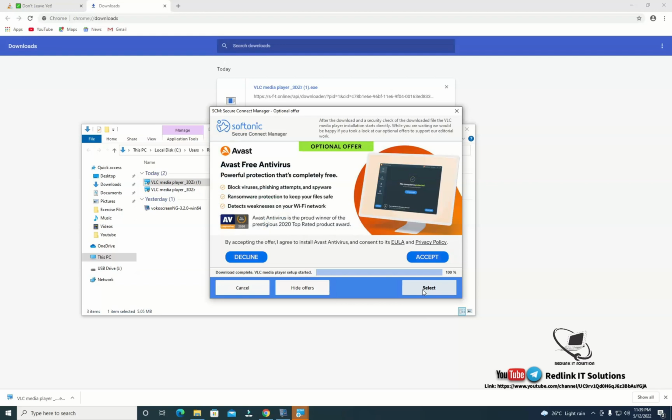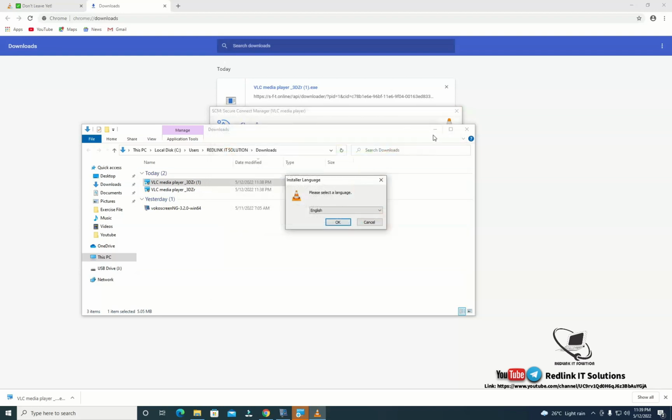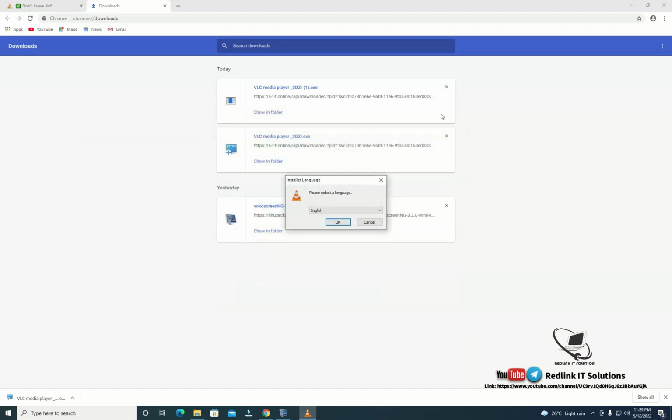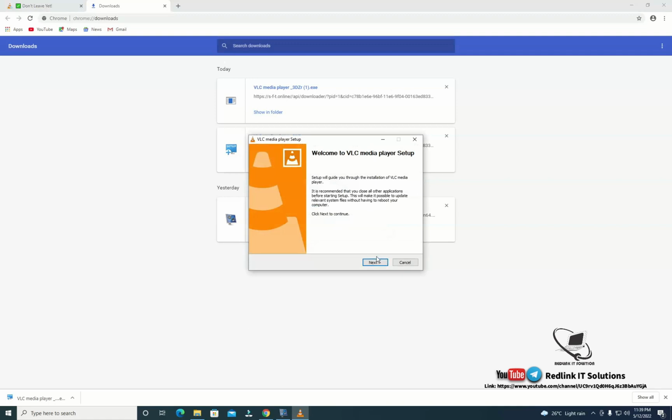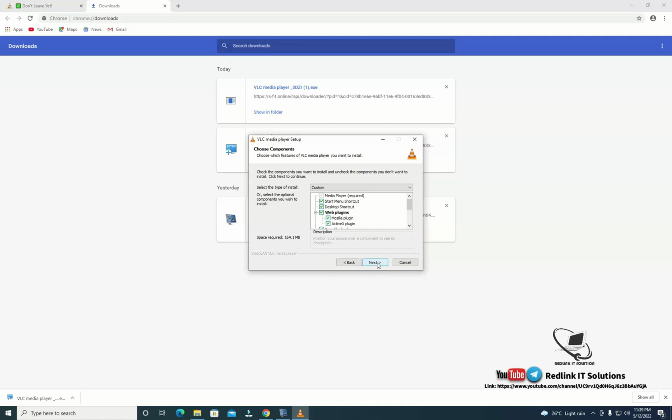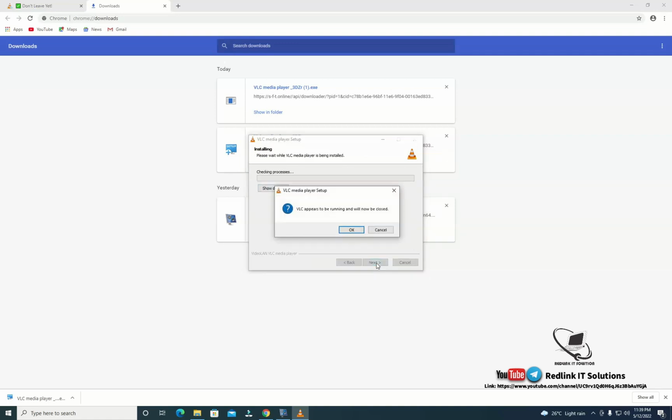So you download and you accept, and so then you realize that the VLC has popped up. Okay, so you would want to close all the interfaces you've opened, then you press OK. Then this is how the setup is. Then you press next, next, and you press install.